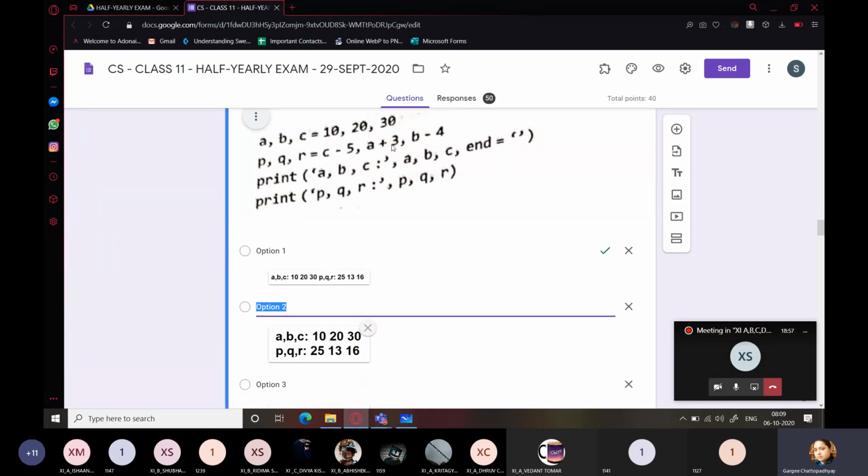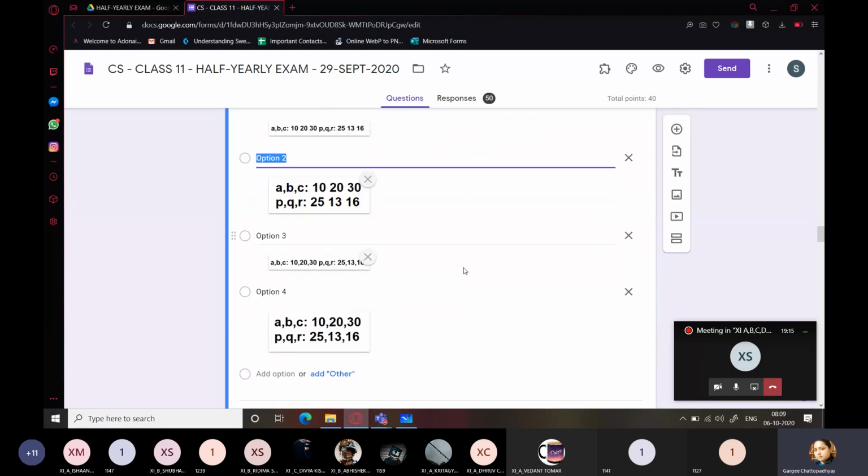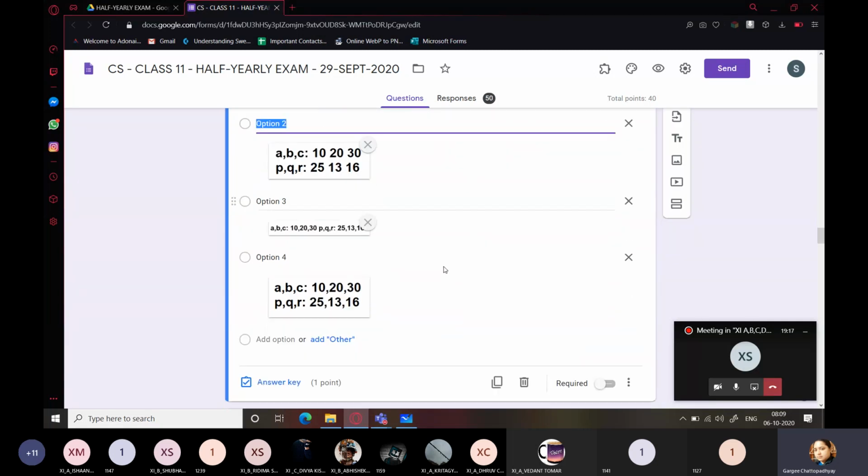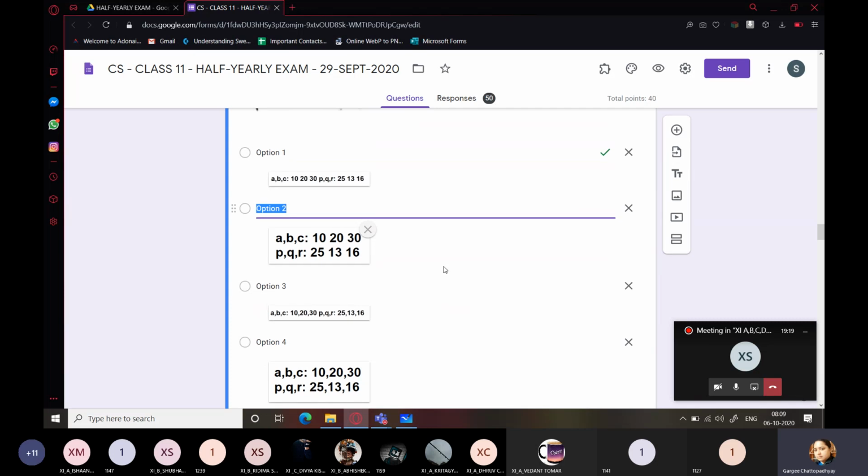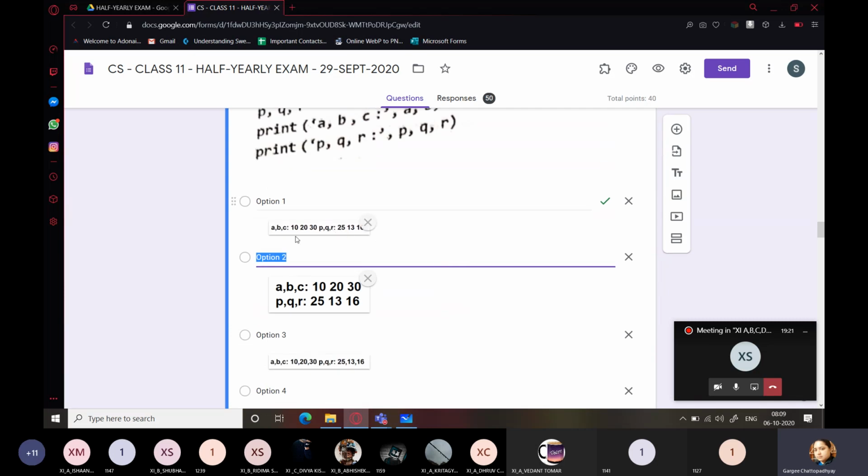Then Q equals A plus 3, that is 10 plus 3, that is 13. And R equals B minus 4, that is 20 minus 4, which is 16. And the main thing is this: end equals an empty string. So none of the other options is working over here. It is going to be the first option.